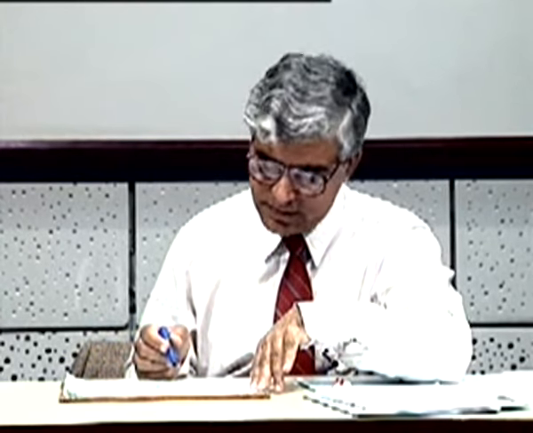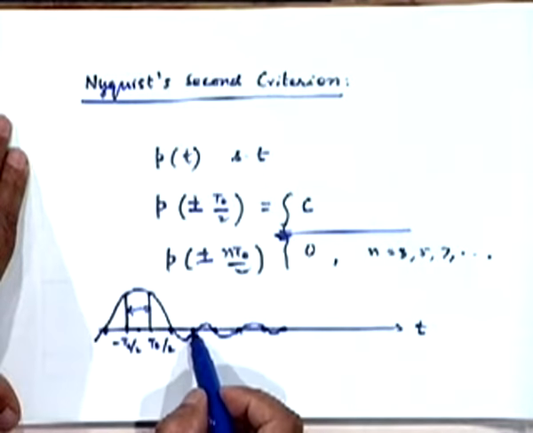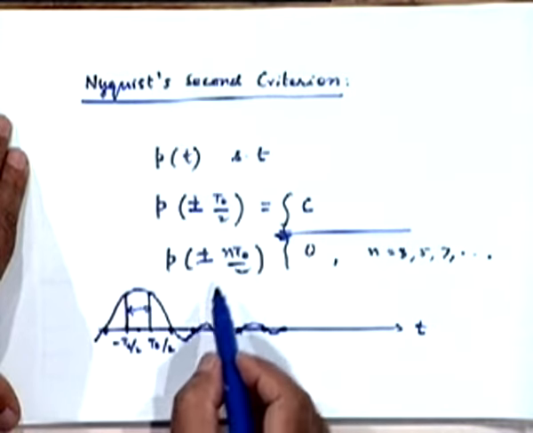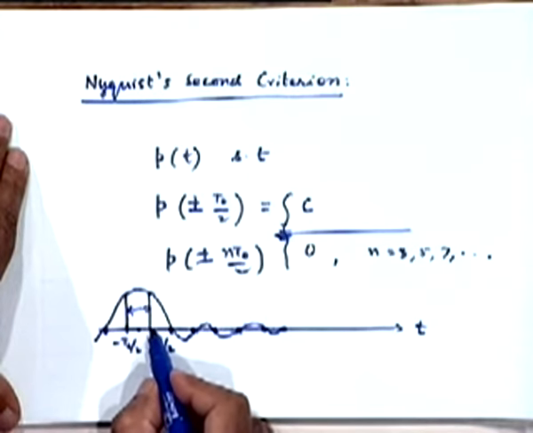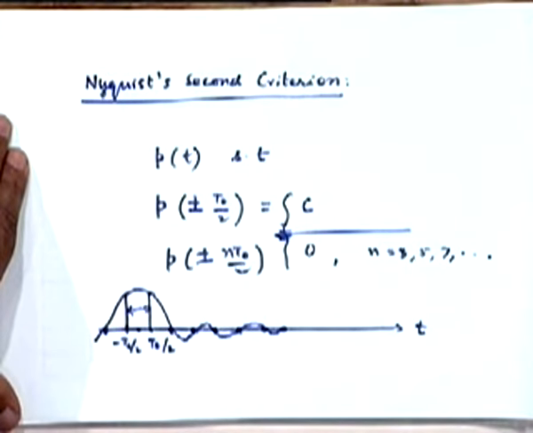What about the even part? You were saying about the even. What is E1? Like even multiples of T naught. So he's saying multiples of even, but we have multiples of n equal to 3, 5, 7. What about 2, 4, 6? Oh, that's because I want zero crossings only at these points. You see, the first non-zero value I'm looking at is at T0 by 2. From there onwards, every T0 seconds, I want a zero crossing.